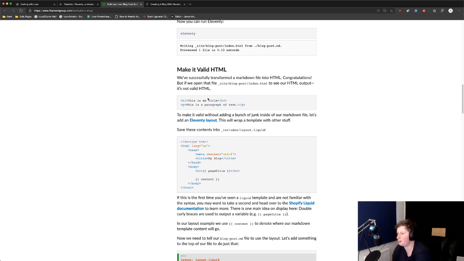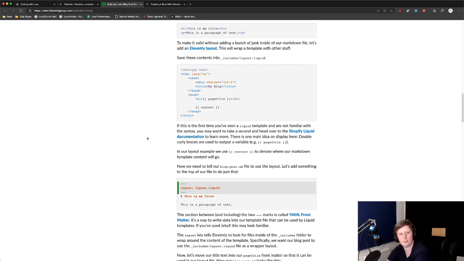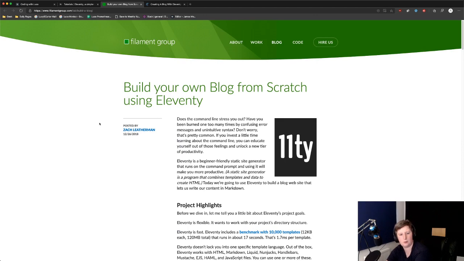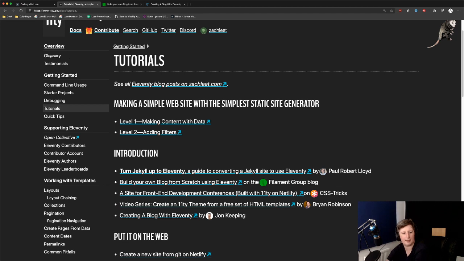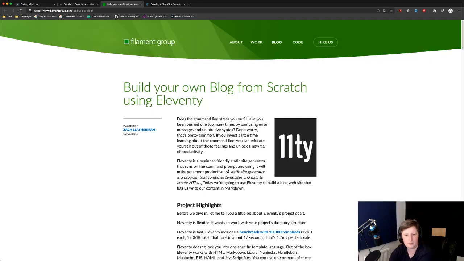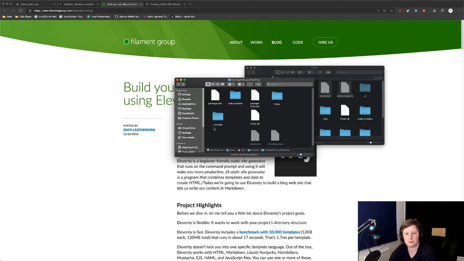Suggestion, make a brand new boilerplate one and pivot from there. Okay, let's do it. Define boilerplate as in one of their templates or... Zach Leatherman is the founder of Eleventy that I mentioned. So by boilerplate, do you mean one of the starter projects or out of the box? Whatever it pops out by default. Okay. Well, it doesn't pop anything out by default per se. You can create a simple markdown file and then go from there. So let's try that then.